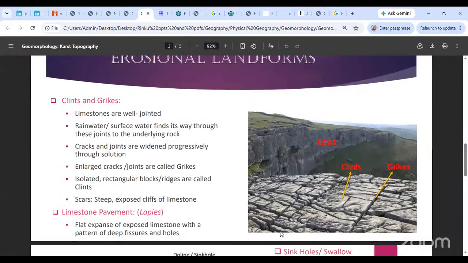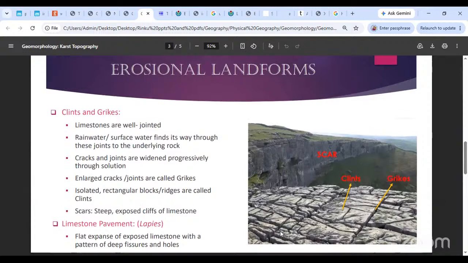Once again, the very first basic thing about limestones is that they are very well jointed in nature. So say for example, if this is the limestone, it has these joints everywhere. Now, what happens when the surface water flows over these joints? This surface water is going to start trickling down these joints, and because of the process of solution, these joints are going to widen. They're going to become bigger.